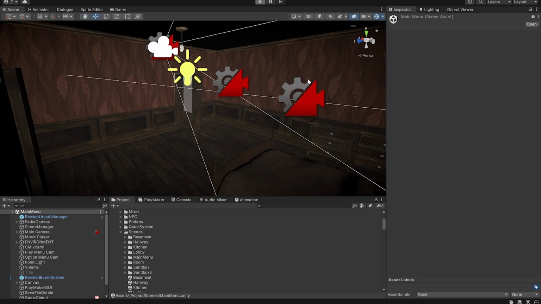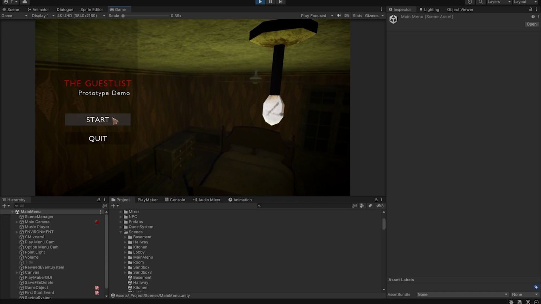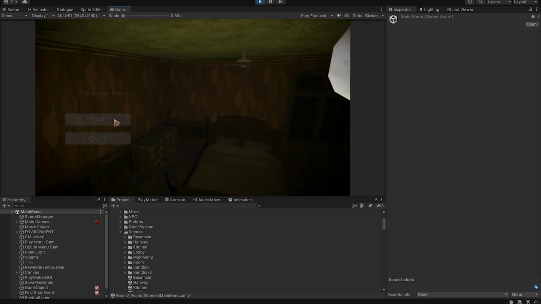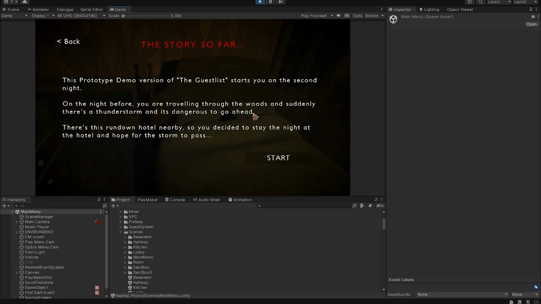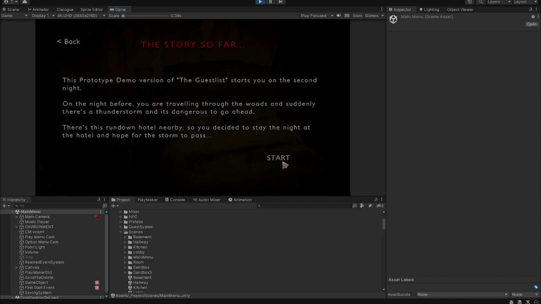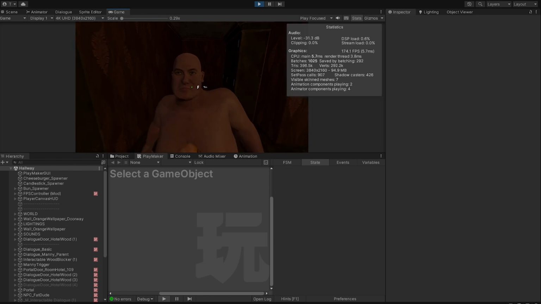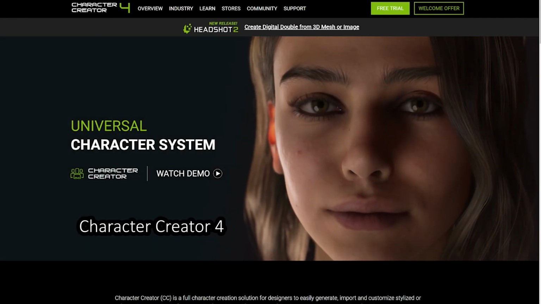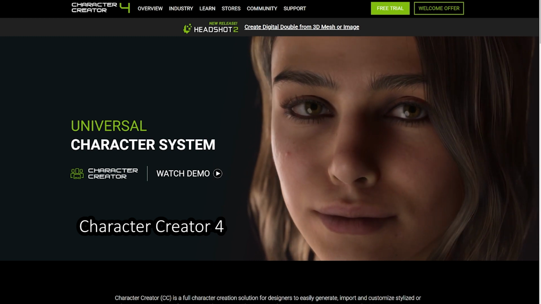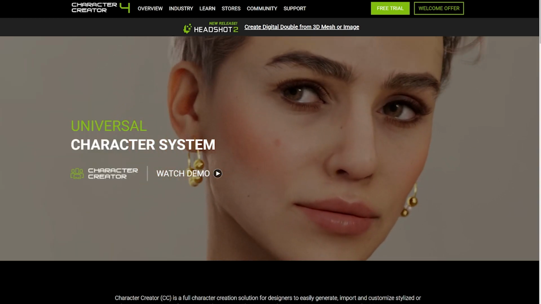The first thing I did was I add a main menu. I think it looks pretty good, and I added a story which tells the player that this is the second night of the game, which implies that this takes place halfway through the progress in the game. And I added some NPC characters that will talk to you and request you to do something for them. I made it from a software called Character Creator, which allows you to create characters easily.